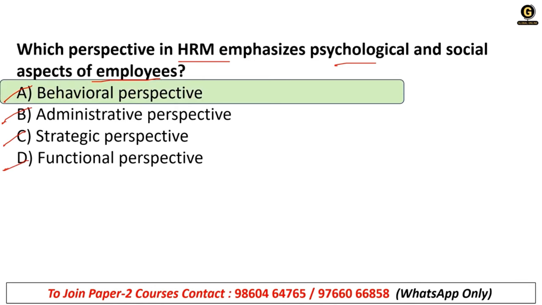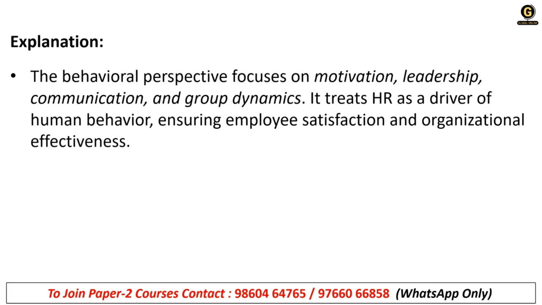It is the behavioral perspective. Whenever it says psychological or social, it is directly the behavioral perspective. It focuses on motivation, leadership, communication, and group dynamics. It treats HR as a driver of human behavior, ensuring employee satisfaction and organizational effectiveness.